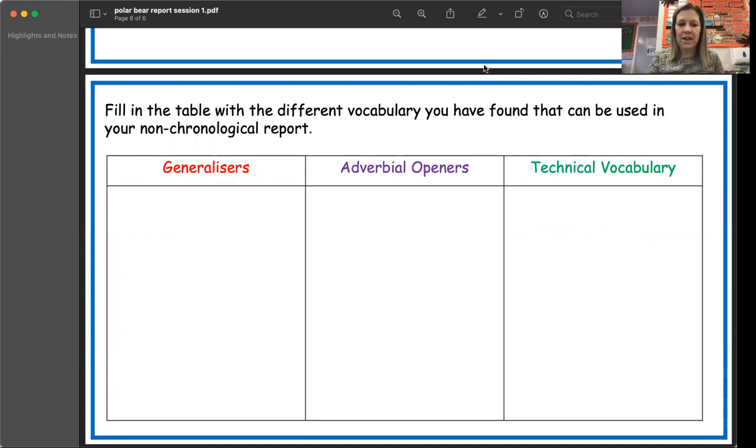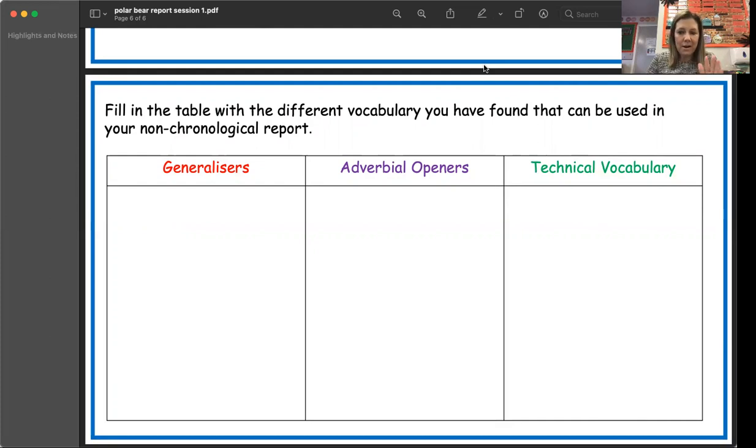So there's a section where you can write down all the generalizers that you find, all the adverbial openers that you find, and then any technical vocabulary. Now, the technical vocabulary will be the words that you've learned during our topic on polar bears. So if you can find any technical vocabulary in my report, like I know it said predator, and that's a word that we've learned through our science, then you can write that down in the technical vocabulary section.